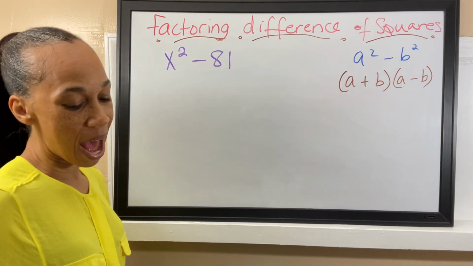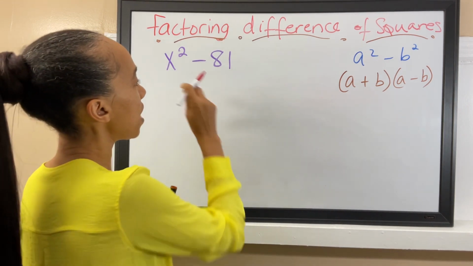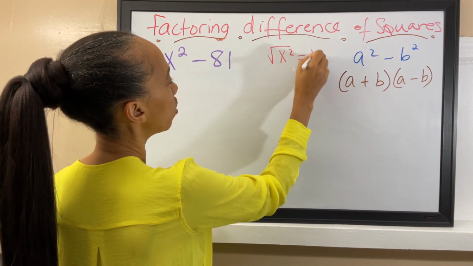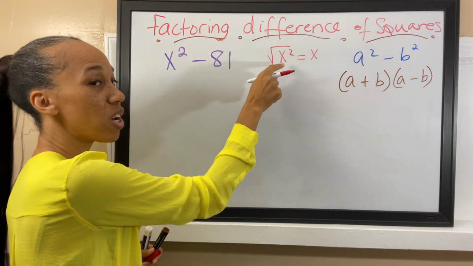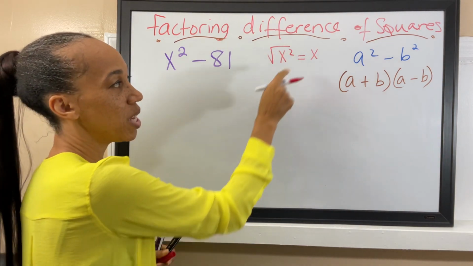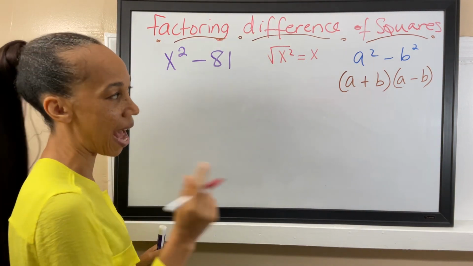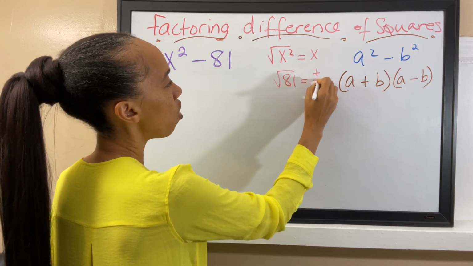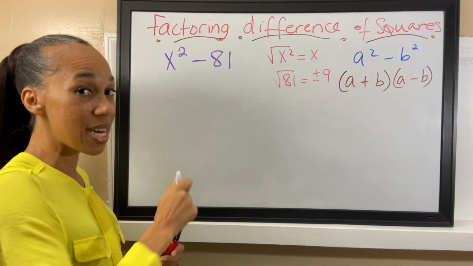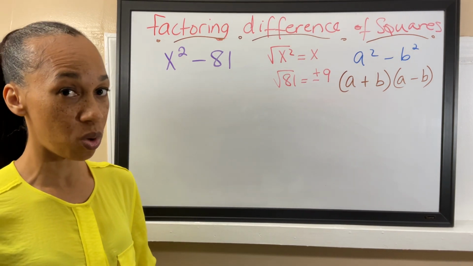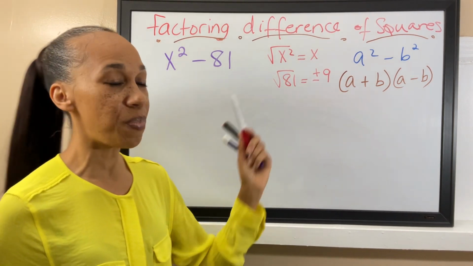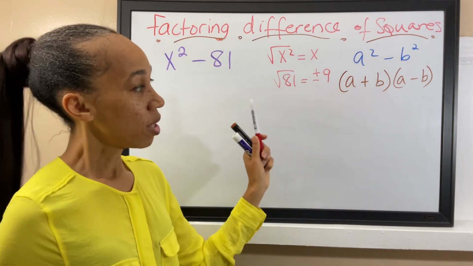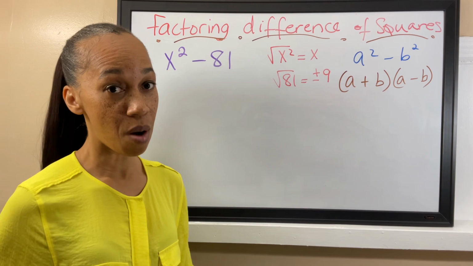So first thing that we have to do, we are going to find the square root of each one of the terms. The square root of x to the second power is going to be x, because the square root of any variable raised to the second power is going to be that variable. Remember that. The square root of 81 is going to be plus or minus 9. Not just 9, we're going to put plus or minus 9. And the reason why we're going to do plus or minus 9 is going to give us the correct answer when we are about to write it out.